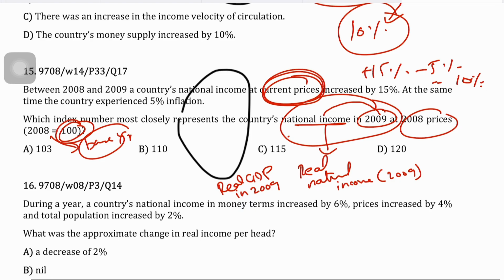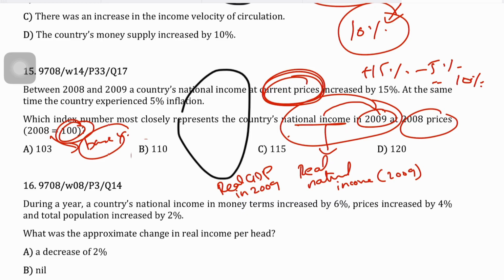And so guys, it follows that if your real GDP is going up by 10% and you want to measure 2009's GDP in real terms, and you want to associate an index to it. So if your real GDP is going up by 10% and you want to convert it into index form, and you want to say, okay, fine, in 2009, what would be an index that would very closely reflect the real GDP compared to the base year's index, which is 100. So it would be basically 110, right?